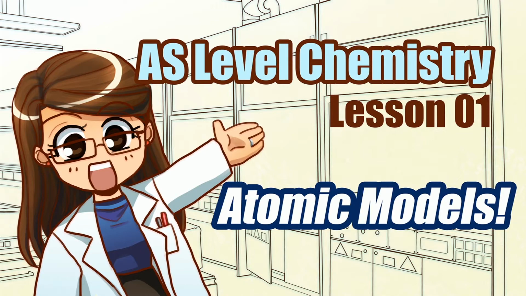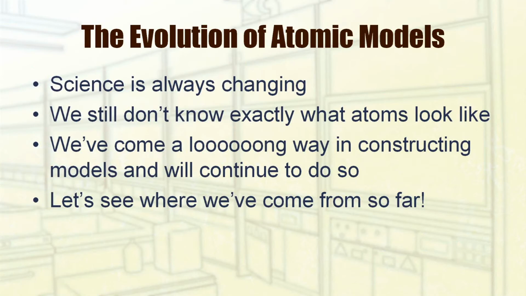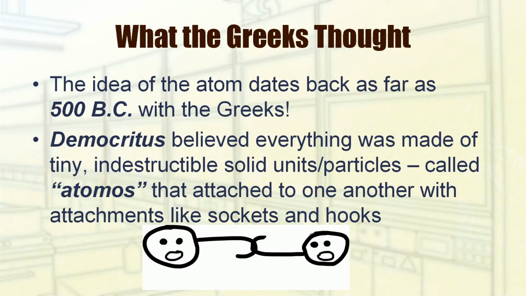The first topic to be covered is atomic models. The thing about science in general is that it is theory, based on evidence that we currently have, and it's always changing. Scientists think they know one thing, but then they find out later that they were totally wrong once a better idea comes along. It's always best to keep an open mind because what you thought might have been true might not be true in 50 years, and you don't want to miss out on new ideas. This holds true for the atomic model, so let's go see how it's changed.